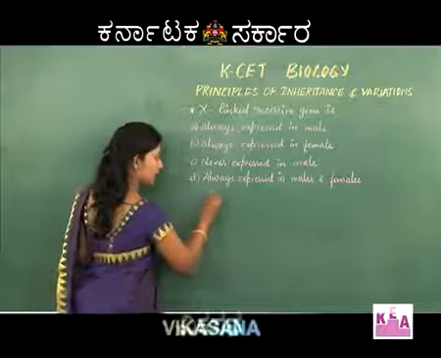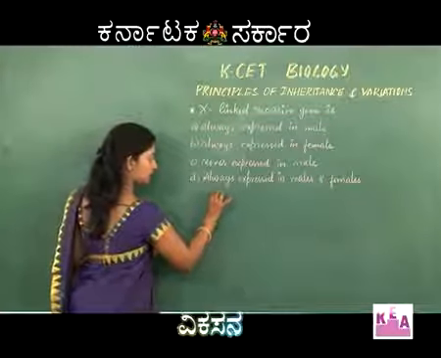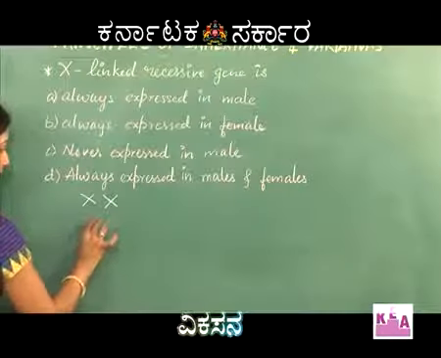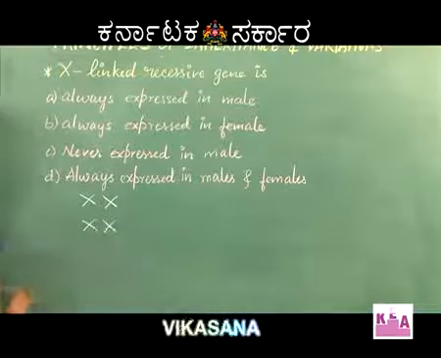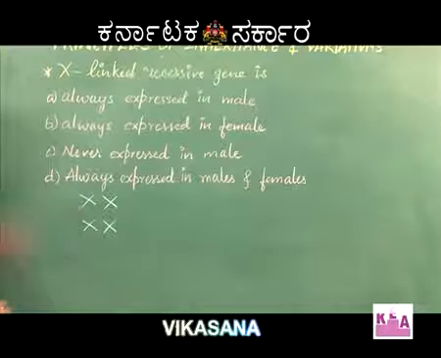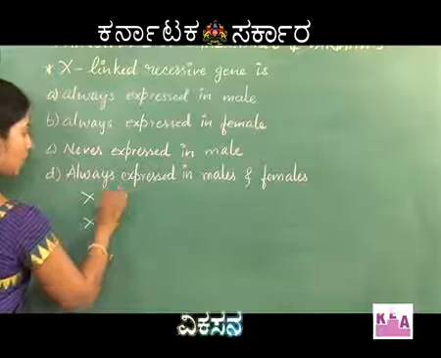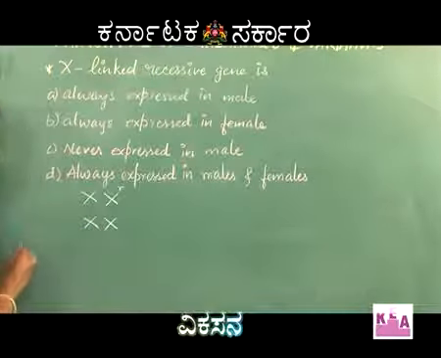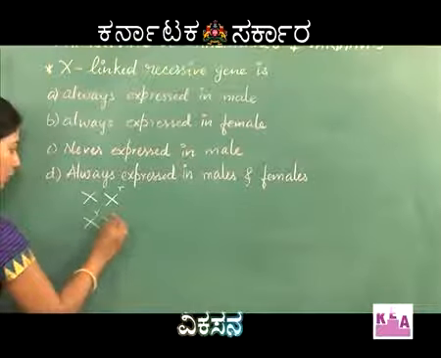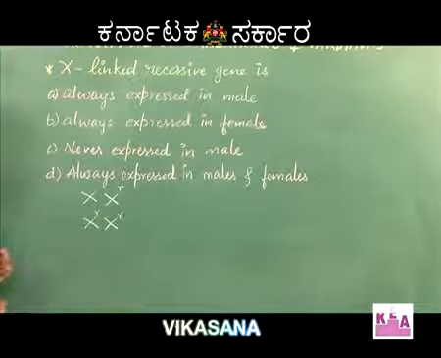In case of female, this is the condition XX. Now here the recessive gene can be present only on one X chromosome, or it can be present on both the X chromosomes.